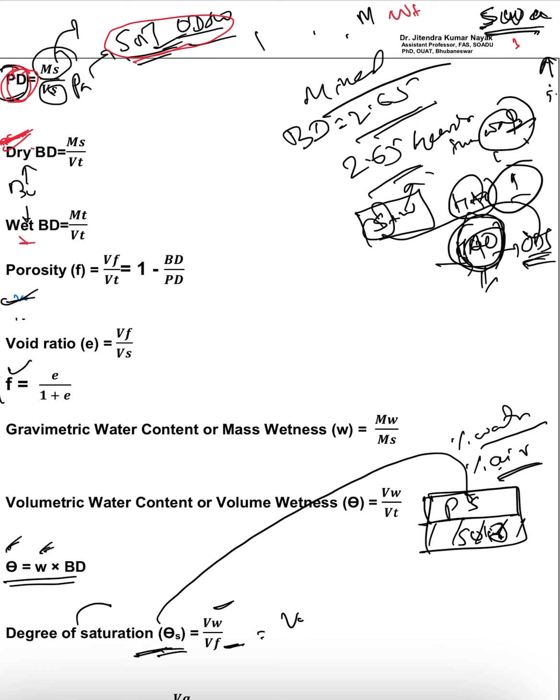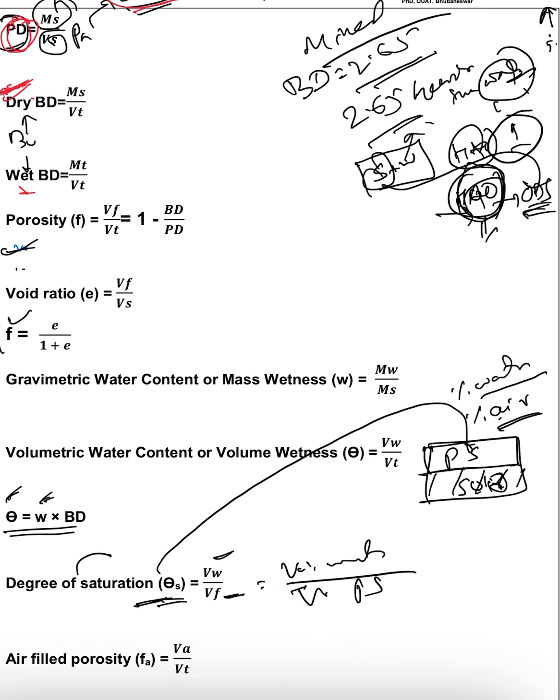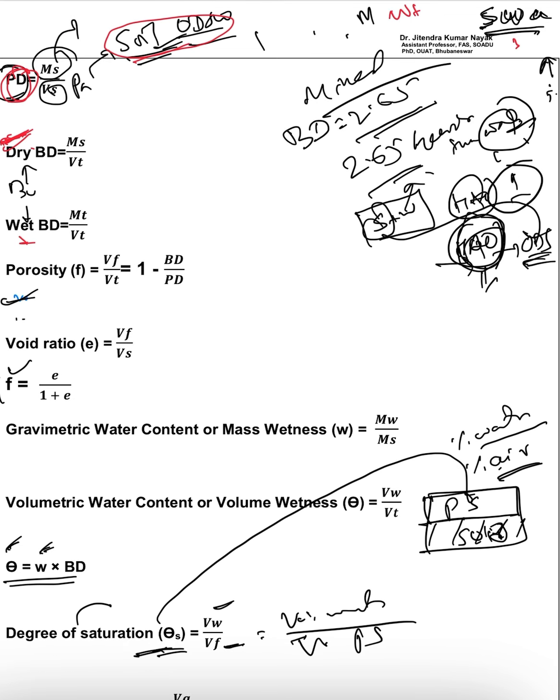The theta saturation will be volume of water occupied divided by volume of pore space. Likewise, air filled porosity means volume of air divided by total volume. As you know, the total pore space is equal to volume of air plus volume of water. I hope you have understood all these concepts regarding soil physics.